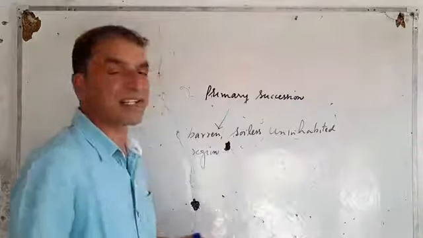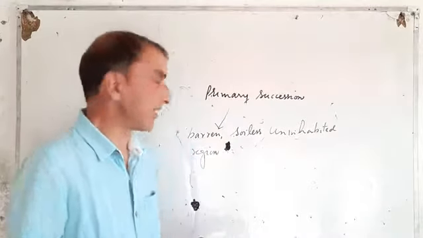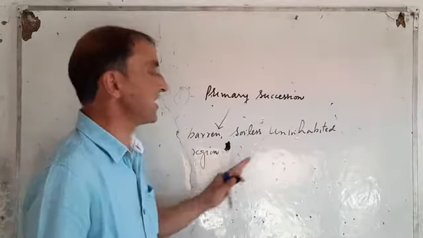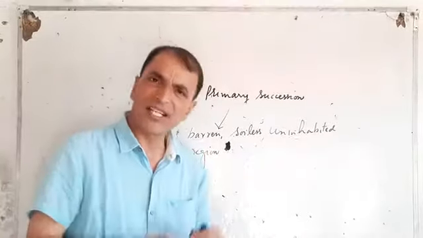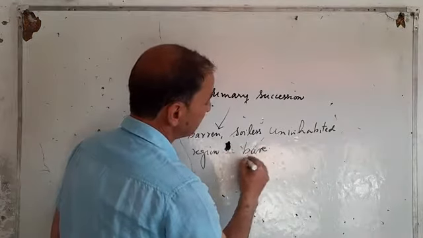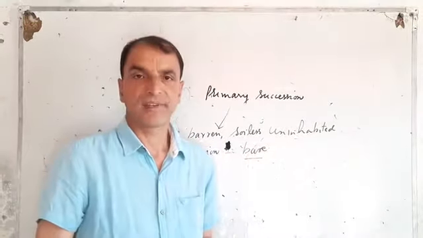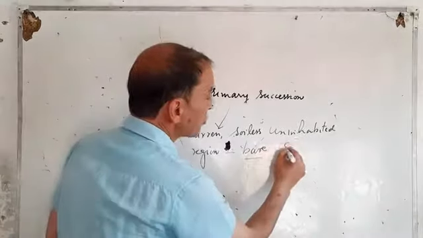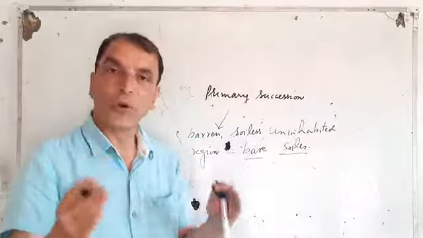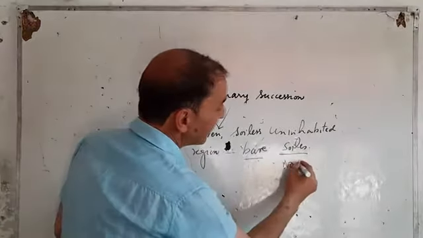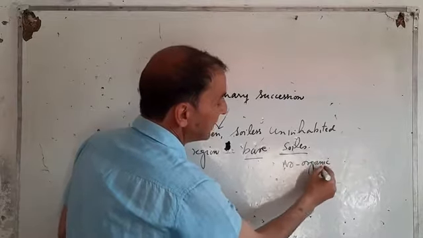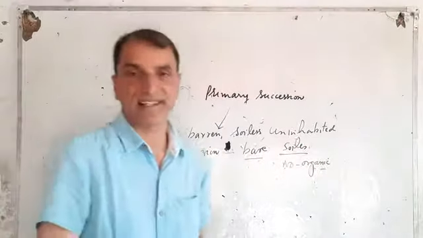It's that type of succession which takes place on barren, soilless, uninhabited region, which is just bare. It has no soil, it is soilless. It has no organic matter. This thing we call as primary succession.